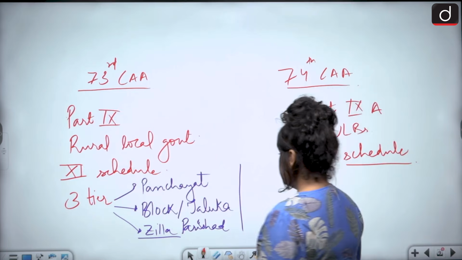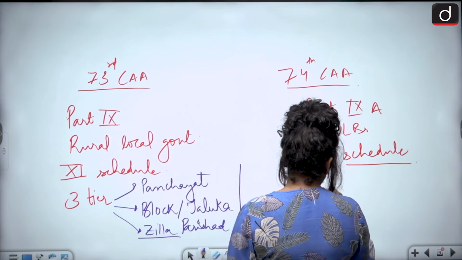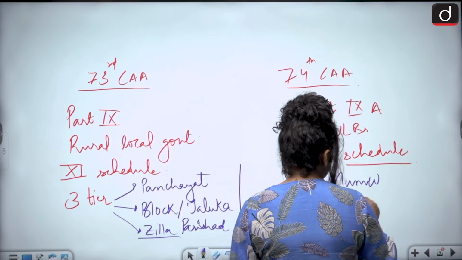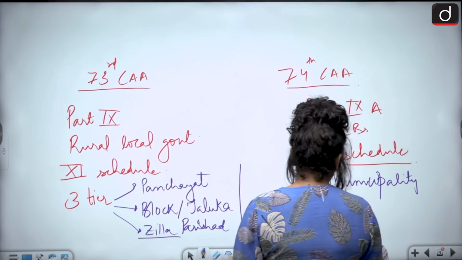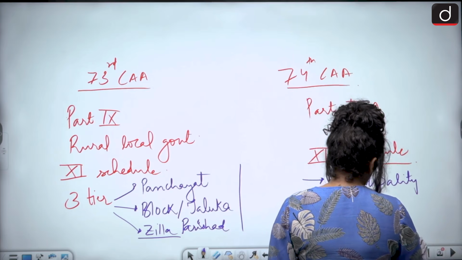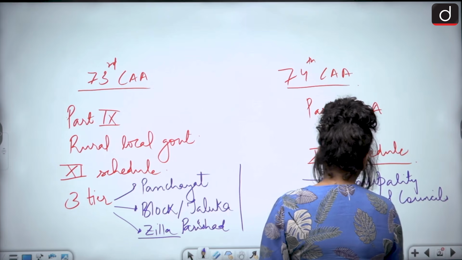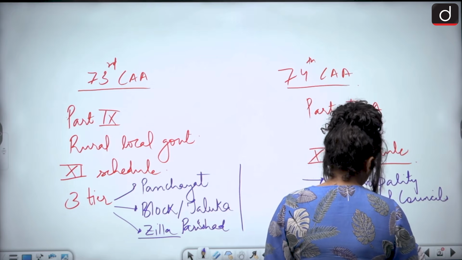All right. So here again there is a 3-tier structure, that is, municipality for towns, then municipal councils for smaller urban areas, and municipal corporations for bigger urban areas.